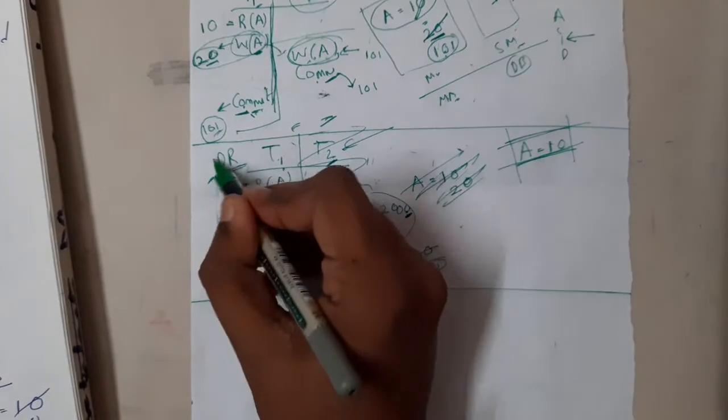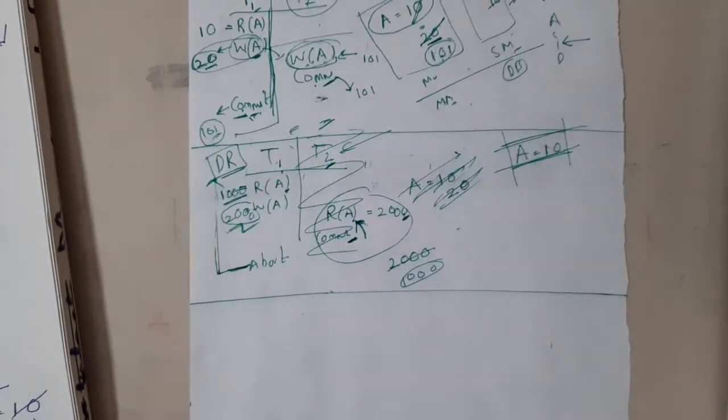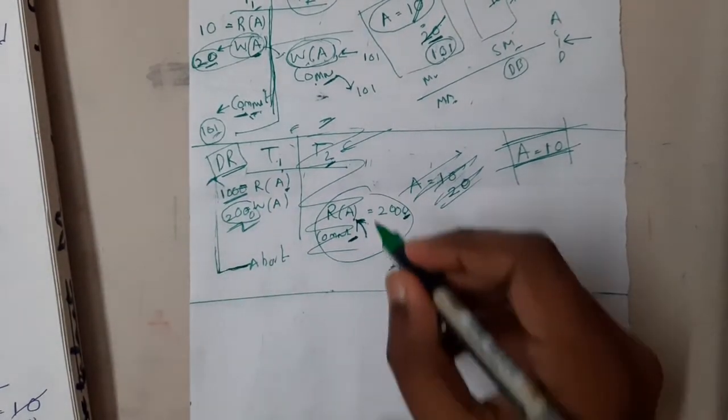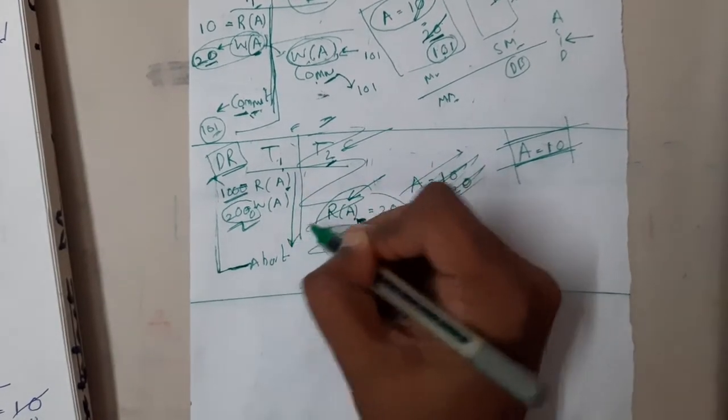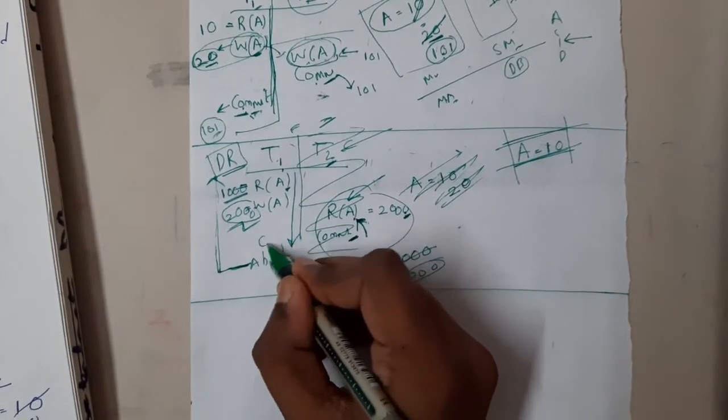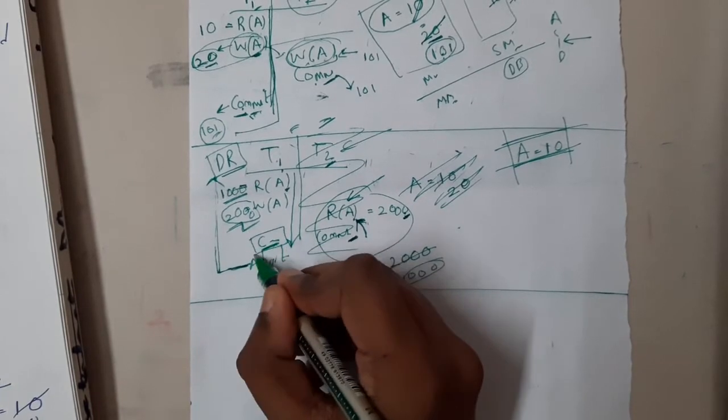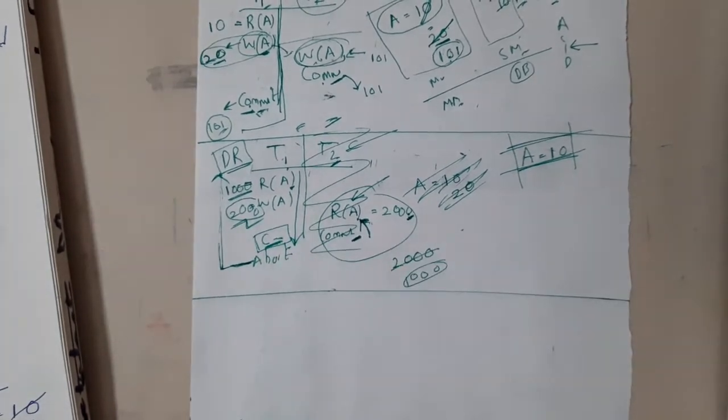So this is nothing but a dirty read. Why is it happening exactly? The reason is that T2 read some data before the commitment of T1. T1 did not commit the data, so he did not save it permanently. That is the issue here.